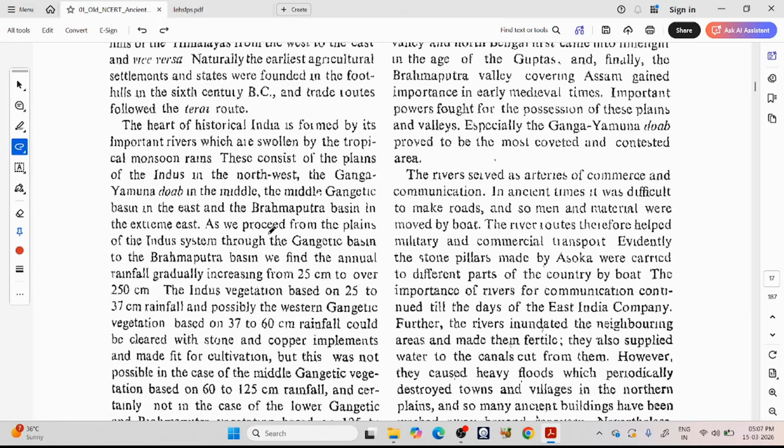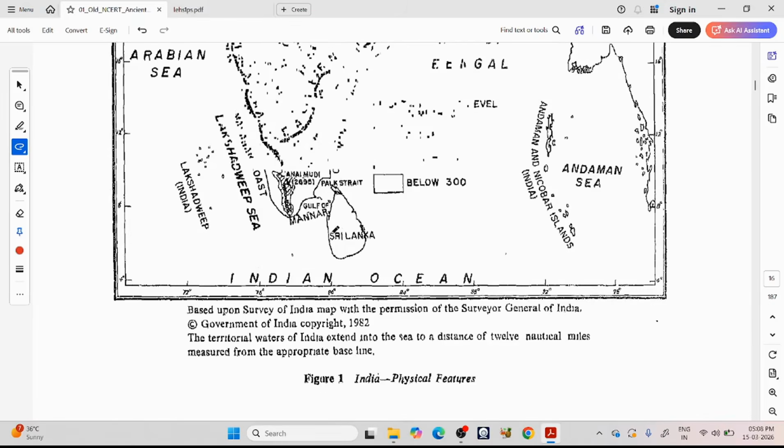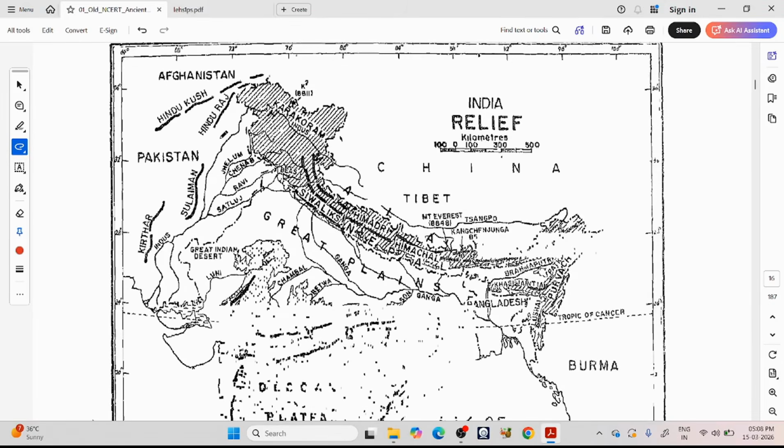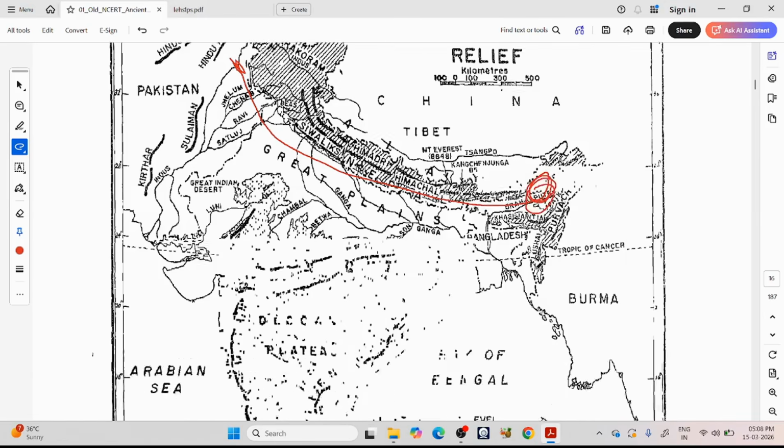As we proceed from the plains of the Indus system through the Gangetic basin to the Brahmaputra basin, we find the annual rainfall gradually increasing from 25 centimeters to over 250 centimeters. So if you go in this direction, here rainfall starts at around 25 centimeters. As you go this way, rainfall reaches around 250 centimeters. Rainfall keeps on increasing.